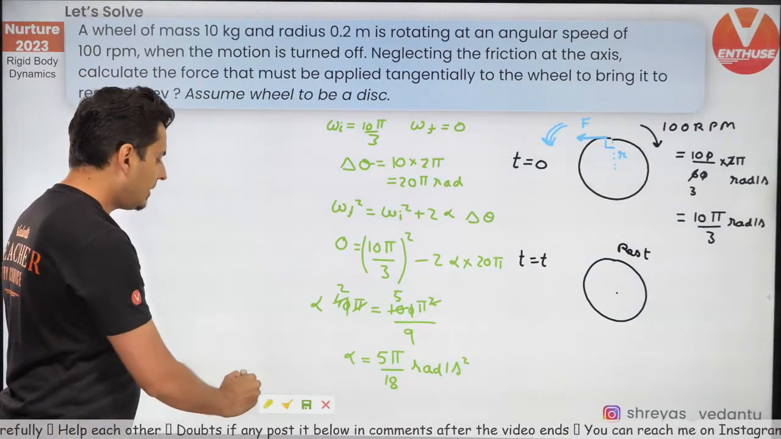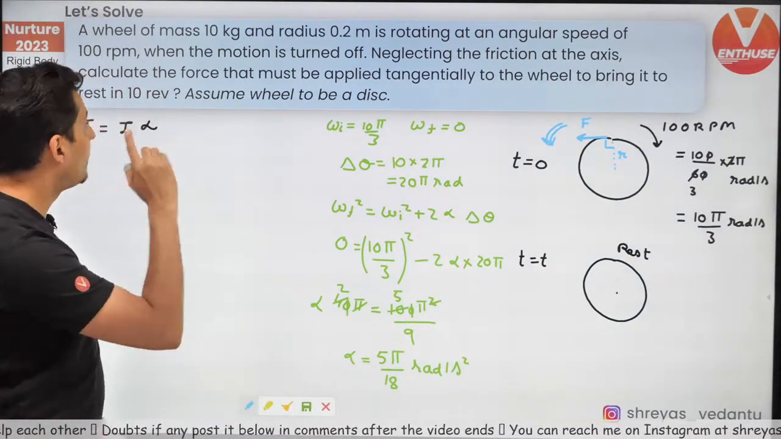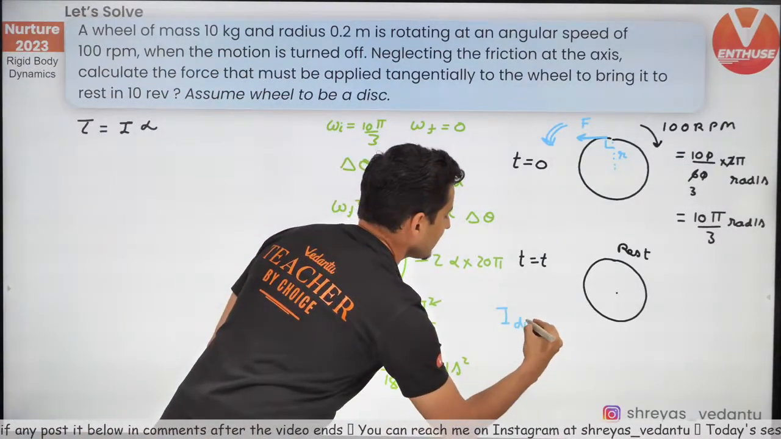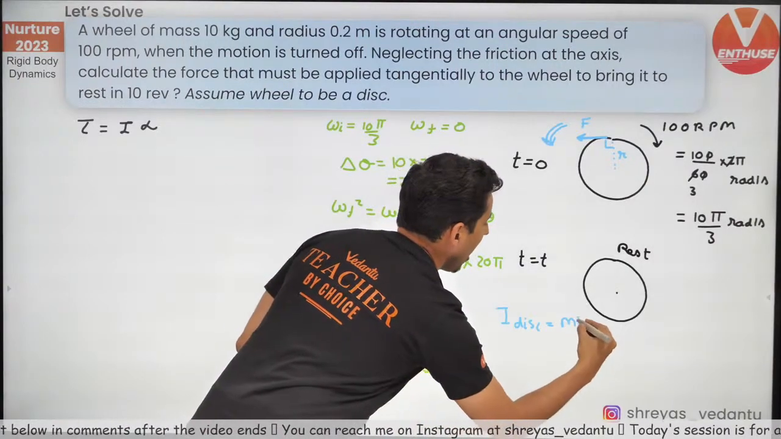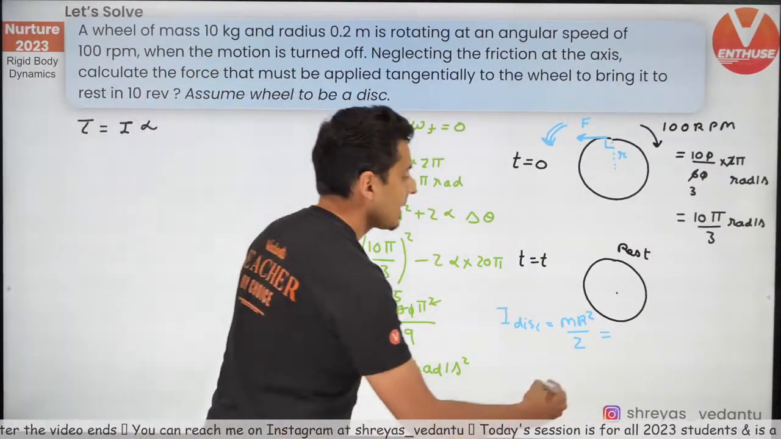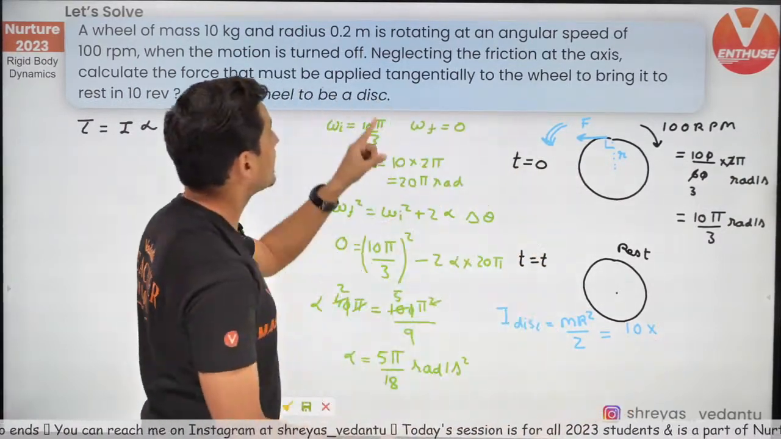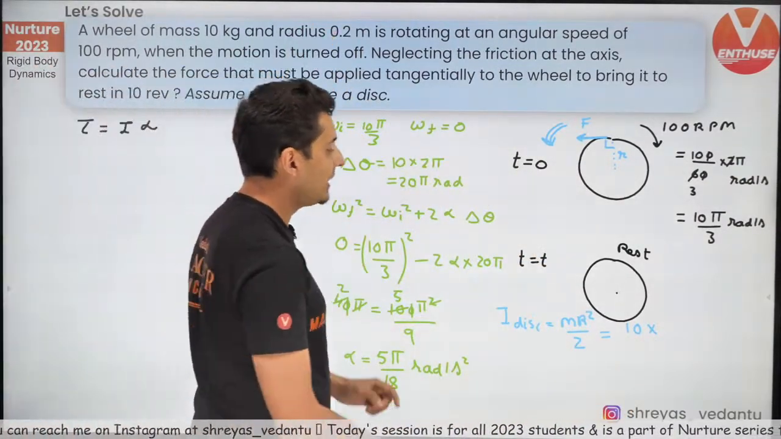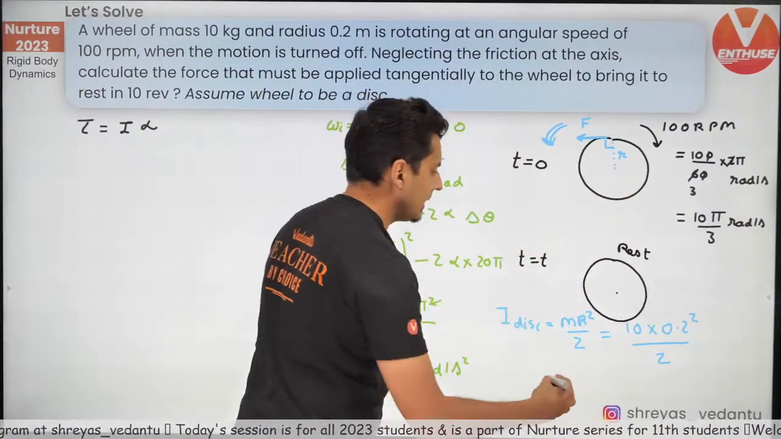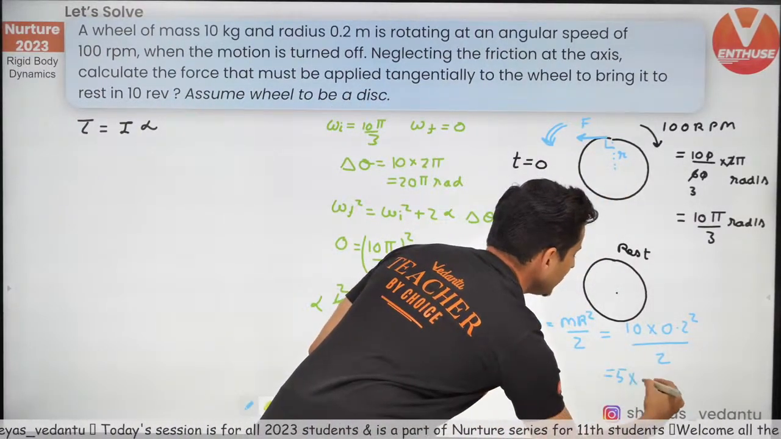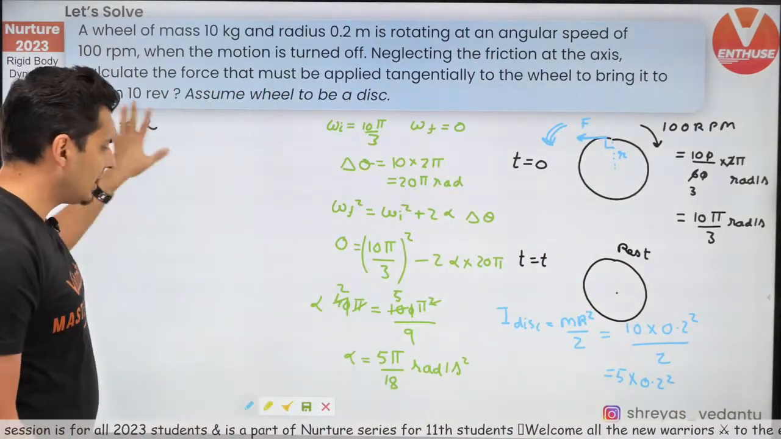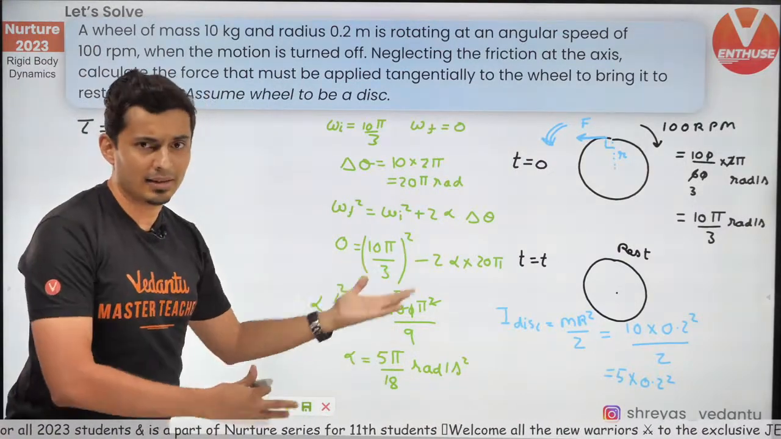Interesting. And the only thing left now is moment of inertia. So the moment of inertia of a disk, how much is it? mr square by 2. So what is the mass? 10. What is the radius? Radius is 0.2. So 0.2 square by 2. Great. So this will become 5 into 0.2 square. I'll just keep it like that. Maybe it might get cancelled somewhere else.